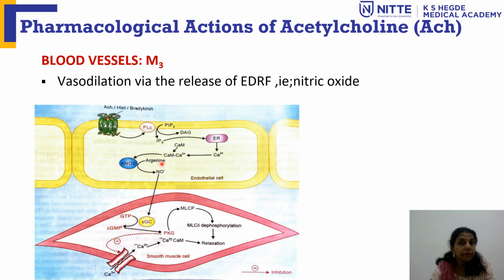Nitric oxide is a potent vasodilator. From the endothelial cell, it diffuses into the vascular smooth muscle, where it activates guanylyl cyclase.